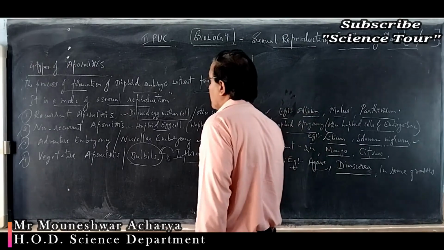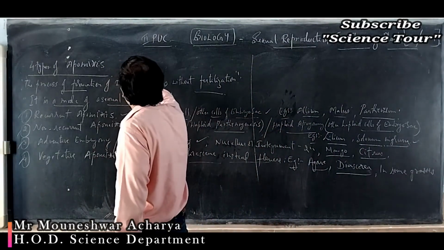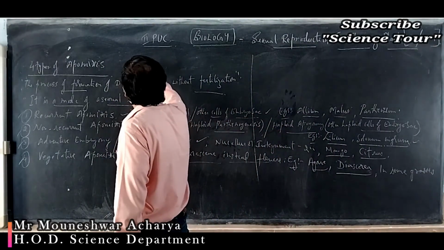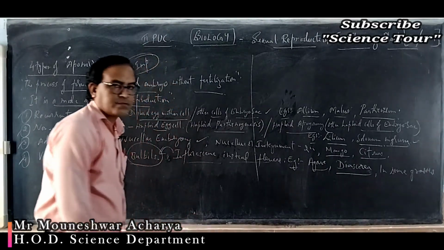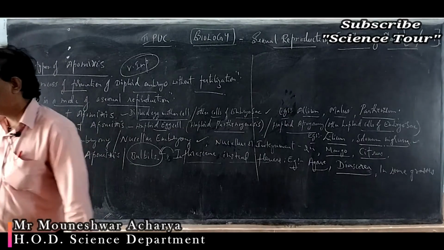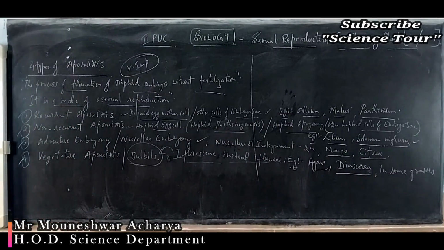So the 4 types of apomixis, mark as a very important question for CET NEET. Okay. So that is about question number 18.